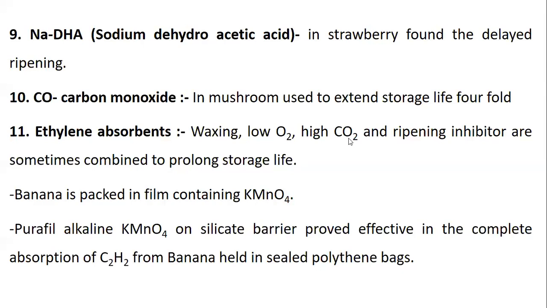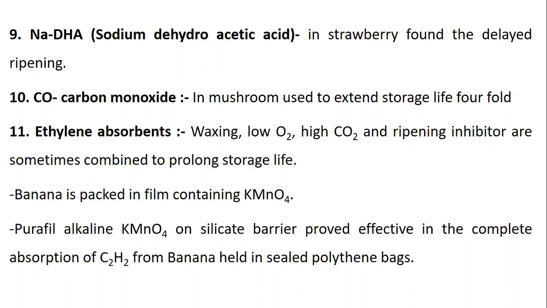Ethylene absorbents are waxes, or fruits having their own natural wax coat on the upper skin of the fruits, which can delay the ripening process. Then in the case of low oxygen and high carbon dioxide, the ripening process can be reduced. Okay, sometimes a combination or balanced composition of oxygen and carbon dioxide is used to prolong the storage life.